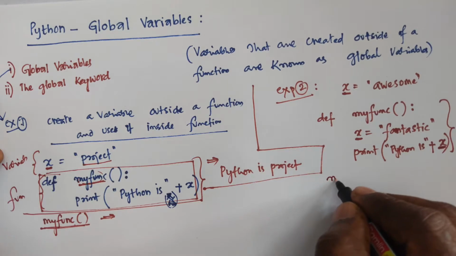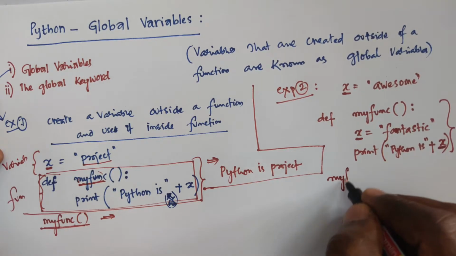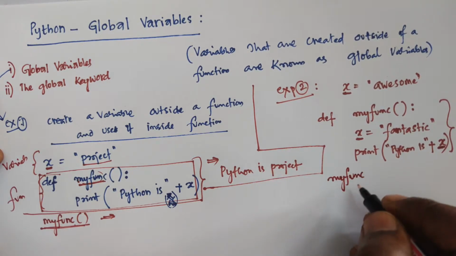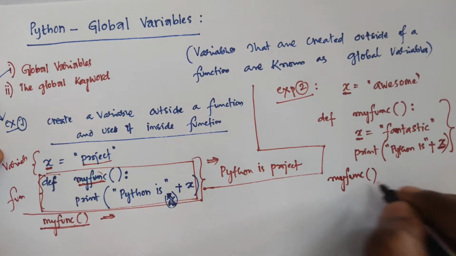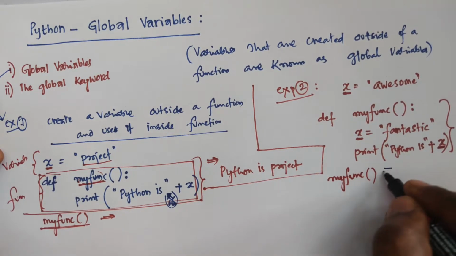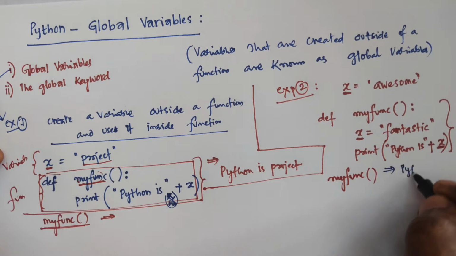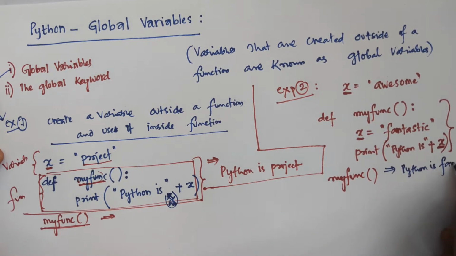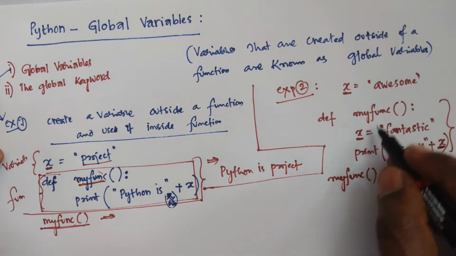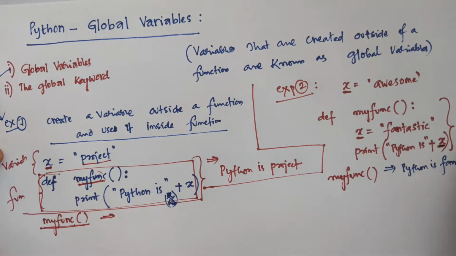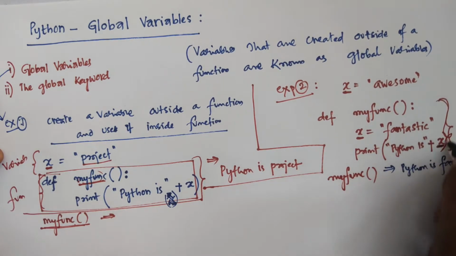Then after that, if you call this function, you will get the result: Python is fantastic. Why? Because this x is not taken from outside the function. After that, the whole function has completed.